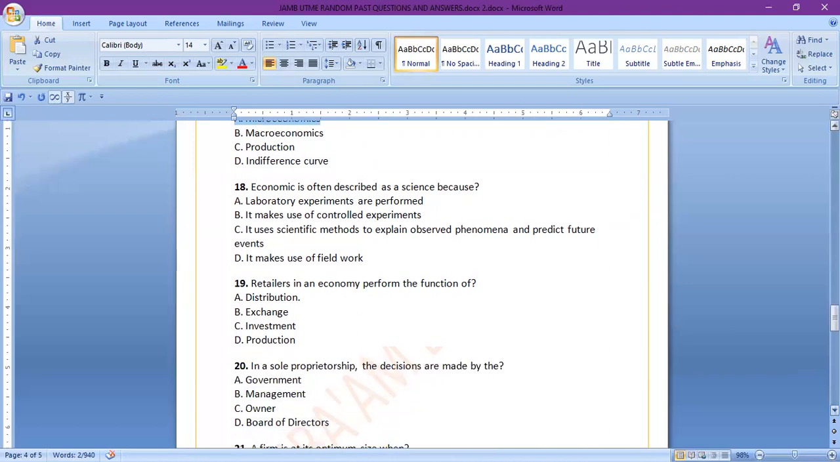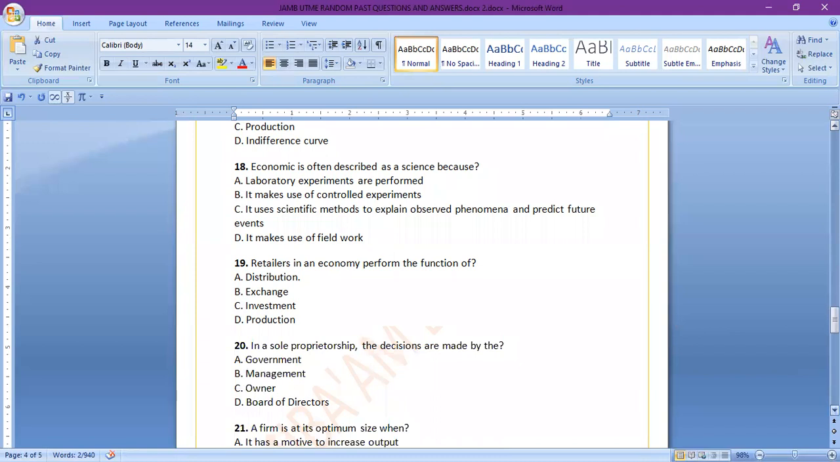So economics is often described as a science because: A, laboratory experiments are performed. B, it makes use of controlled experiment. C, it uses scientific methods to explain observed phenomena and predict future events. D, it makes use of field work. If you look at this question, it's very clear. Economics is often described as a science because it uses scientific methods to explain observed phenomena and predict future events. Economics participates in that a lot.